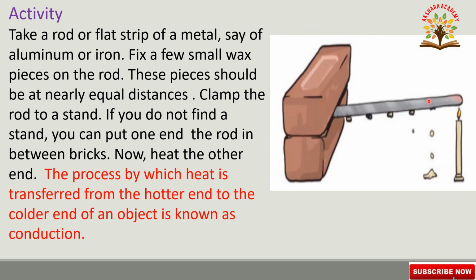See this figure below. This is a rod. Take a rod or flat strip of a metal made up of aluminium or iron. Fix a few small wax pieces. These are the wax pieces on the rod. These pieces should be at nearly equal distances. Clamp the rod to a stand. If you do not find a stand, you can put one end of the rod in between the two bricks. These are the bricks.